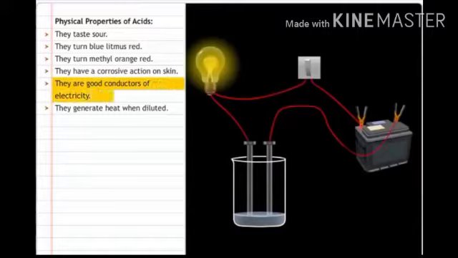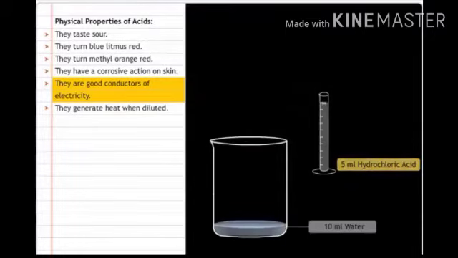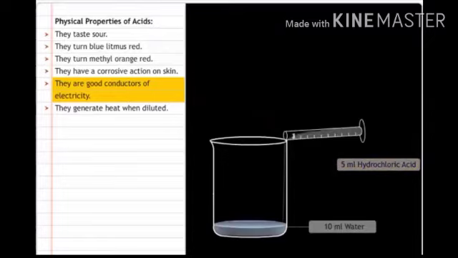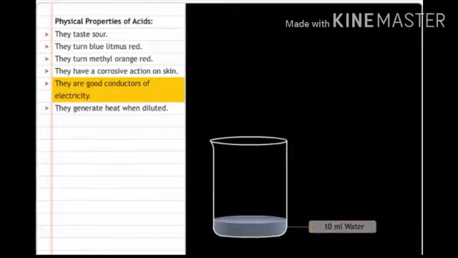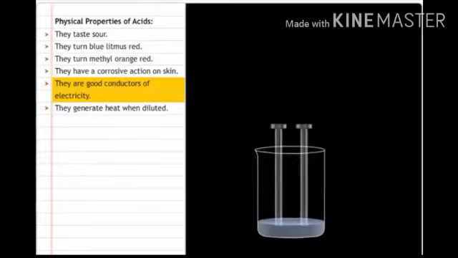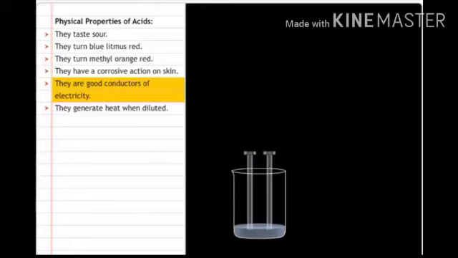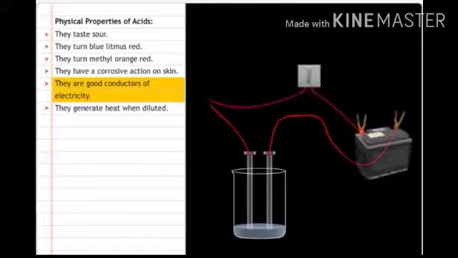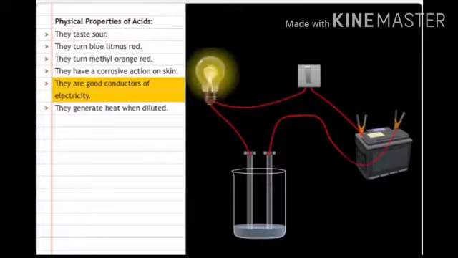Acids are good conductors of electricity. Let's try to prove this through an experiment. Pour 5 ml of hydrochloric acid into a beaker containing 10 ml of water and suspend 2 carbon rods in the acid. Connect the rods with electrical wires in series along with a battery, a switch and a bulb. Now switch on the power and see that the bulb glows, which shows that acids are good conductors of electricity.